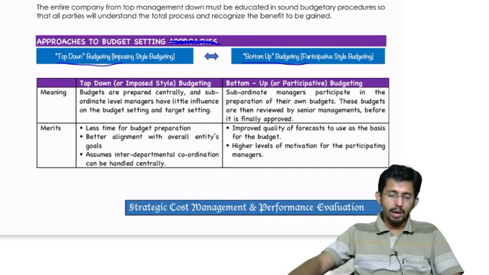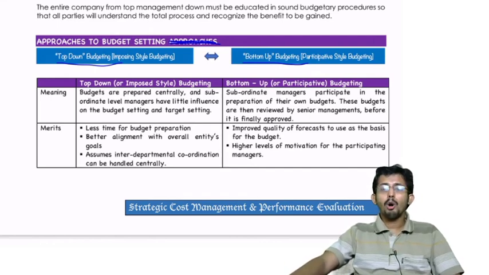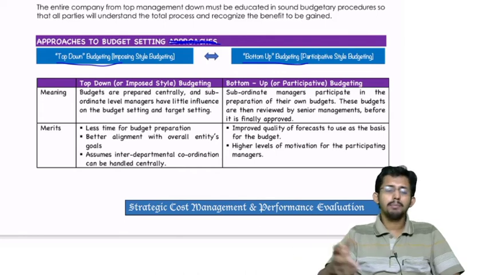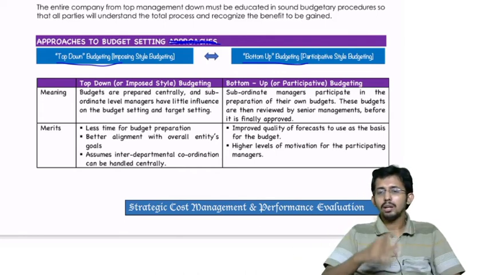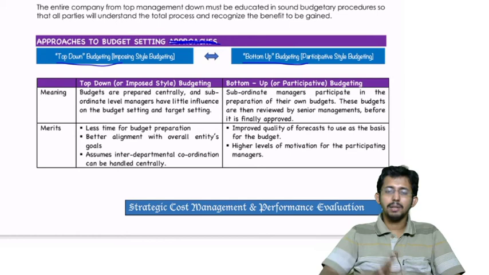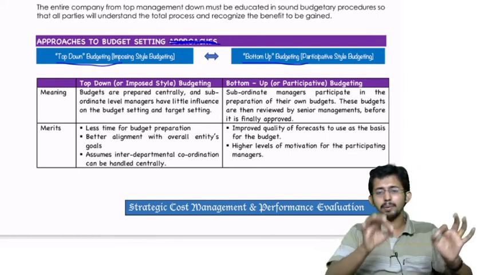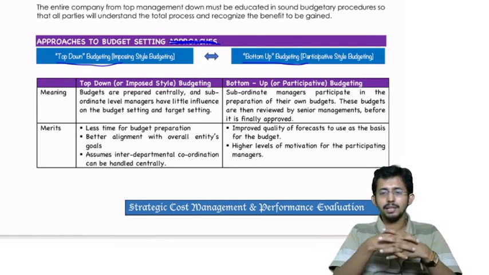Now, what are the merits of top-down? The merits of top-down budgeting are, first, less time is needed for budget preparation. It doesn't take too much time because the top level knows everything in and out and they prepare the budget and it is given. So there is no discussion, nothing. They prepare the budget and it is given for implementation.